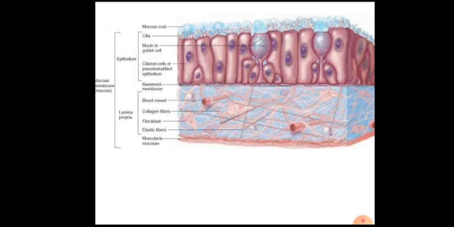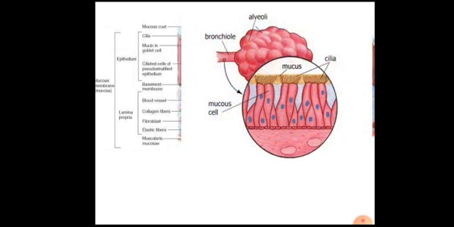This is the case of mucous membrane. You can see at the topmost layer there is a mucus coat. Below that mucus coat there are cilia. These cilia are attached to these goblet cells. These goblet cells are nothing but the mucus-secreting cells, and whatever mucus is secreted is moved with the help of the cilia present on the cell surfaces.